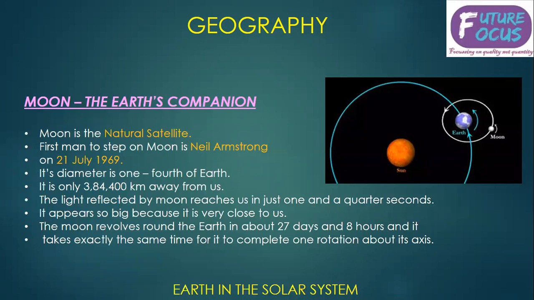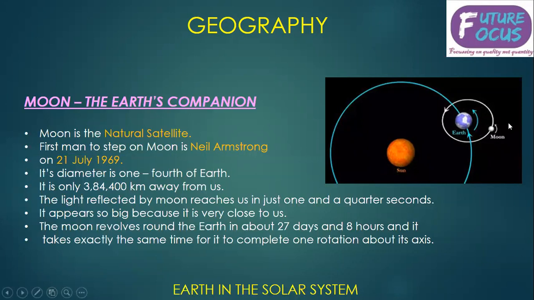Now the moon. The diameter of the moon is 1/4 of Earth. It is only 3,84,400 kilometers away from us. The light reflected by the moon reaches us in just 1¼ seconds. And it appears so big because it's very close to us. The moon revolves round the Earth.